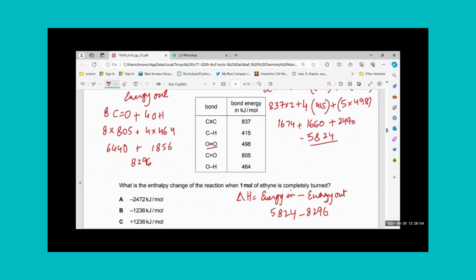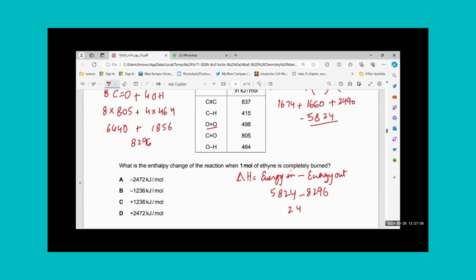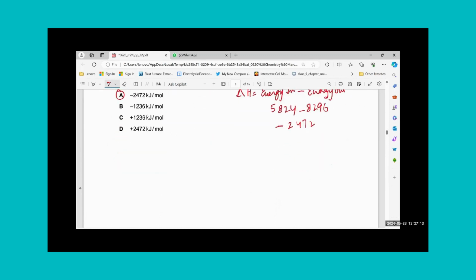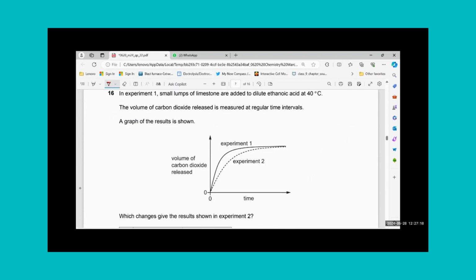My in energy is smaller. That means my answer is going to be negative. 5824 minus 8296. The answer I'm getting is minus 2472, which is A. This takes time, but then there are some other MCQs which do not take a longer time. That's why you can compensate this time.